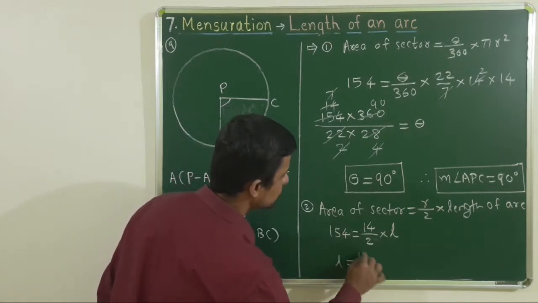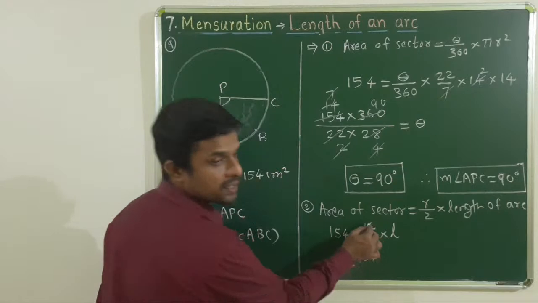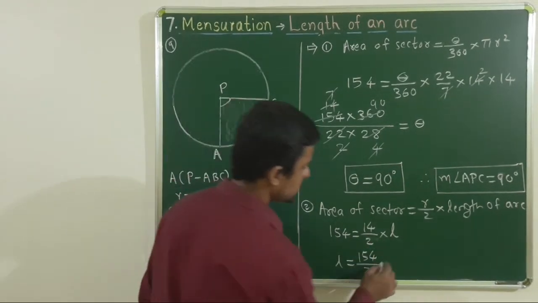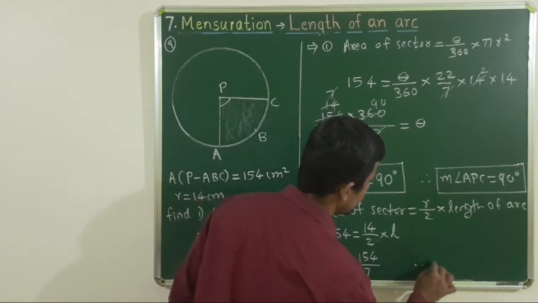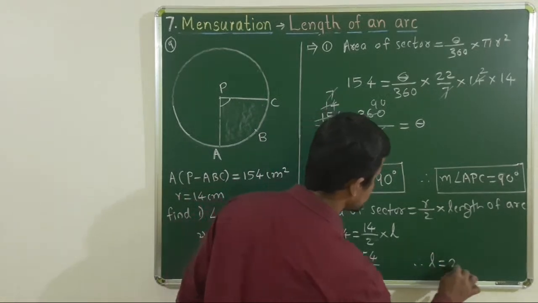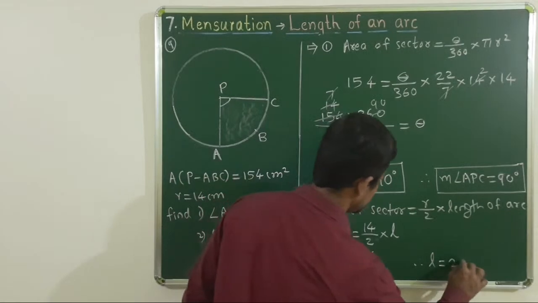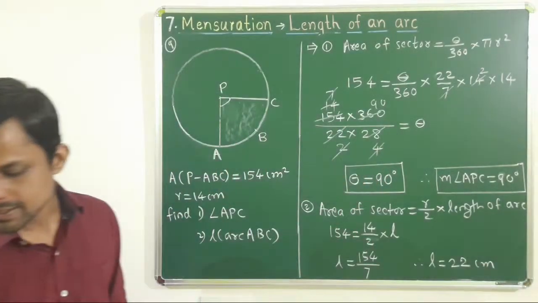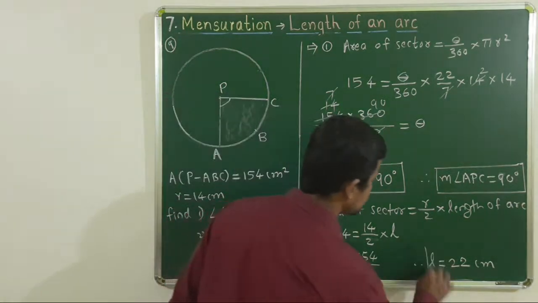L is equal to 154. हे 7 होतील आणि इकडे आल्यानंतर डिवाइडेड होतील, मी डायरेक्ट इकडे लिहितो by 7. Hence length of arc is equal to 7 दुने 14, 22 centimeter. Length of arc is 22 centimeter.